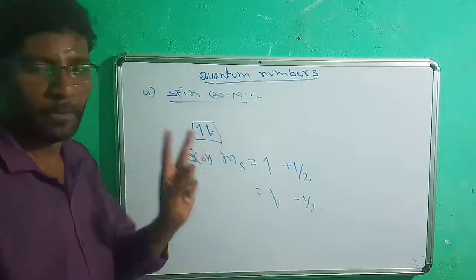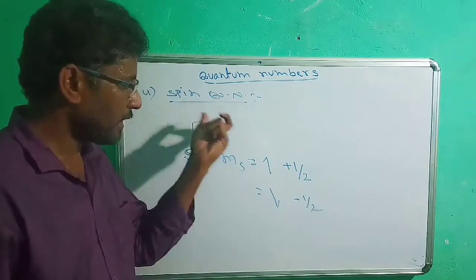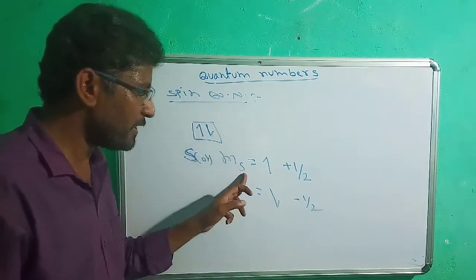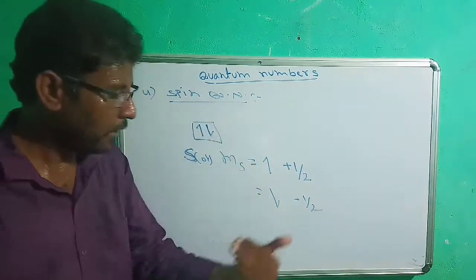In any orbital, a maximum of 2 electrons are possible. One electron must be clockwise, the second electron must be anti-clockwise. A clockwise electron always exhibits spin plus 1/2, and an anti-clockwise electron always exhibits spin minus 1/2.